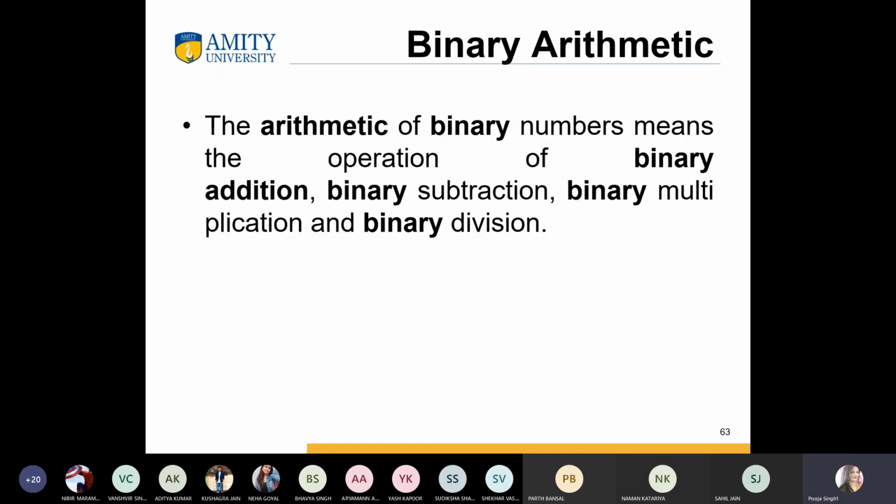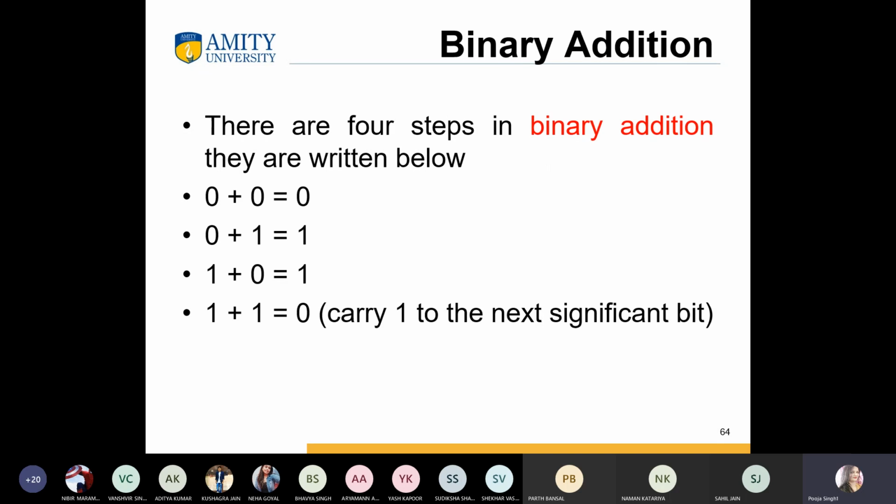Now binary arithmetic. The arithmetic of binary numbers means the operations of binary addition, binary subtraction, binary multiplication and division. Okay. So there are 4 steps in binary addition. We can write 0 plus 0 is always 0, and 0 plus 1 is 1. Okay.